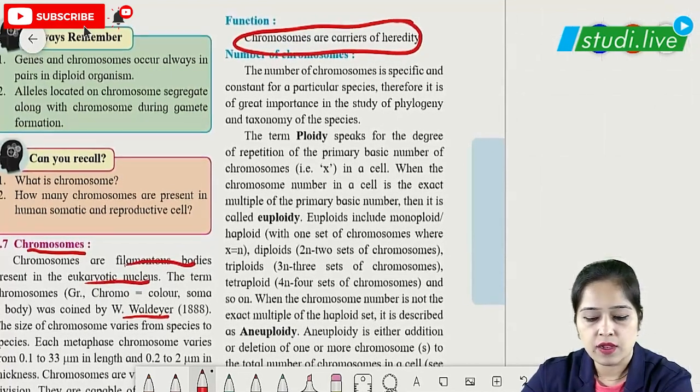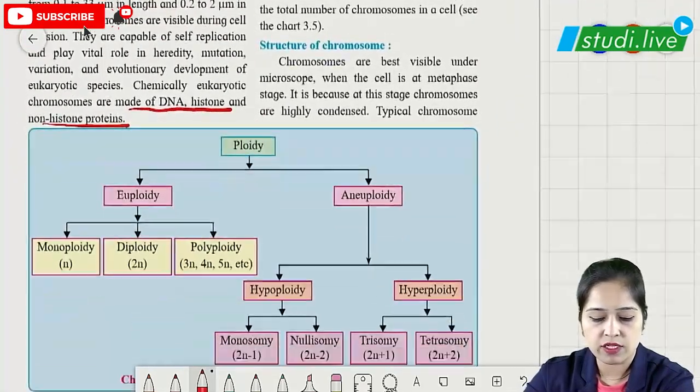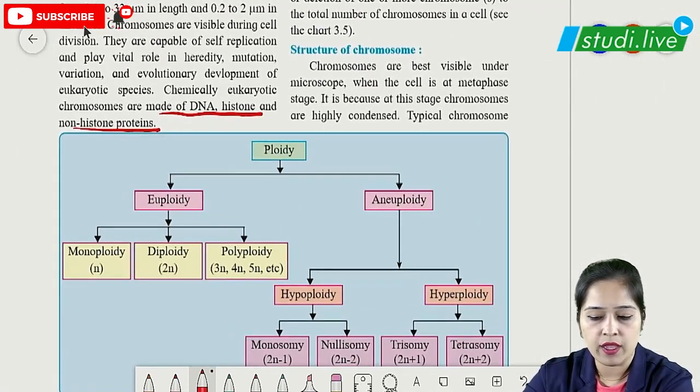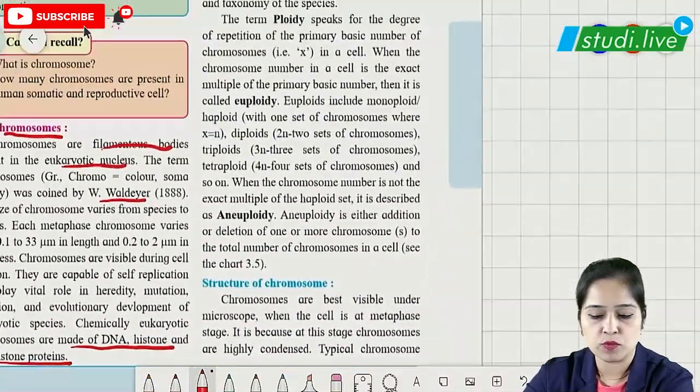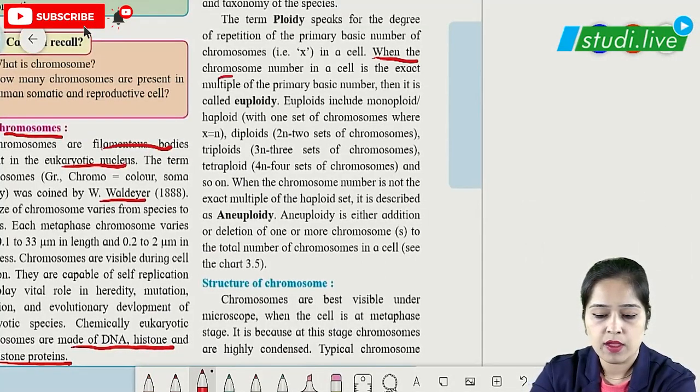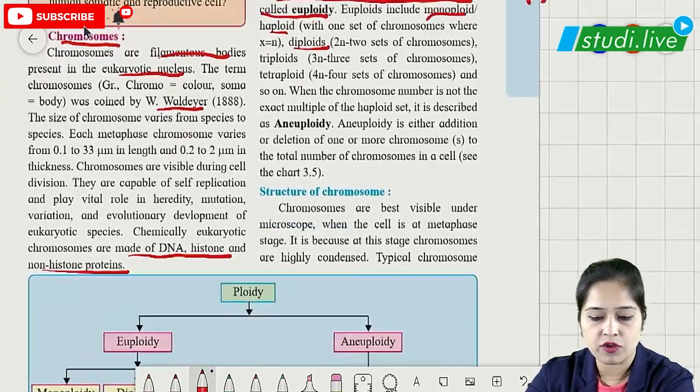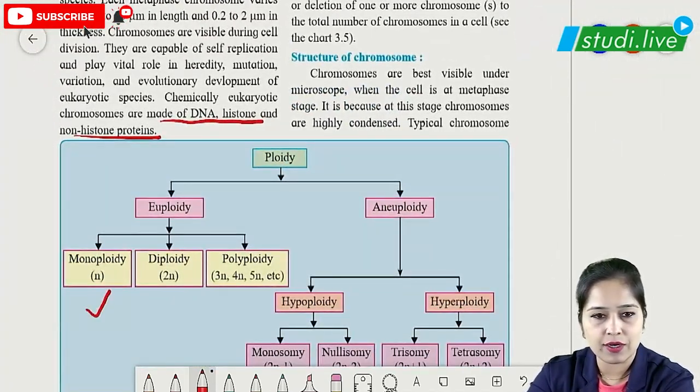When we see the number of chromosomes, we look at the chart called ploidy level. Here we have euploidy and aneuploidy. When the chromosome number in the cell is an exact multiple of the primary basic number, it is called euploidy. When it has one set, it is called haploid or monoploid. When we have two sets, it is called diploid, and when we have three sets, it is called triploid. So in euploidy we have monoploidy, diploidy, triploidy, tetraploidy and pentaploidy, which together are termed polyploidy.